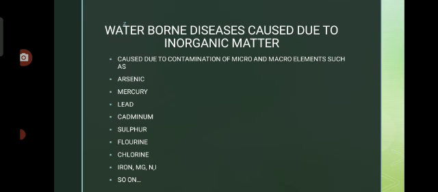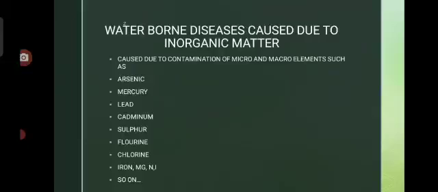Next one is cadmium. Cadmium is also one of the micro elements which affects the central nervous system. Next is sulfur. Sulfur causes irritation as well as intestinal effects. Next one is fluorine. As you know, in the Telangana region, most people get affected by fluorine. The calcium is replaced by the fluorine, which makes the bone brittle, and the strength of the bone gets reduced.